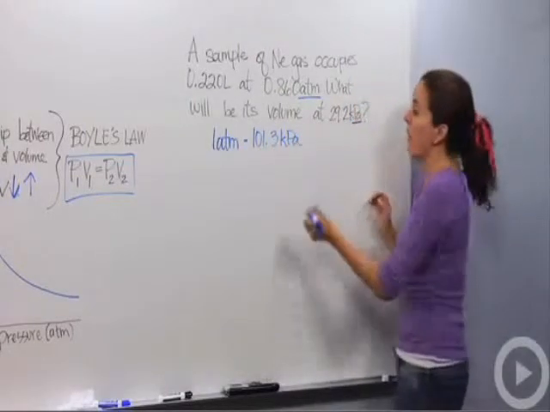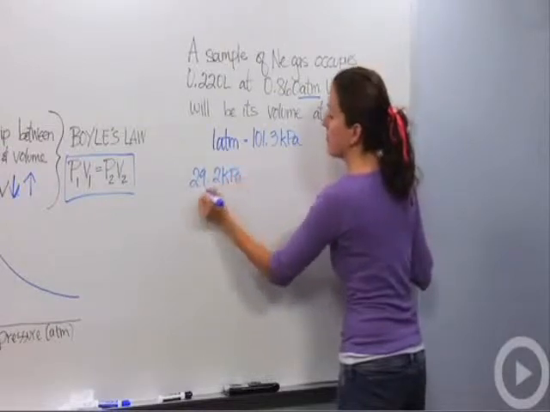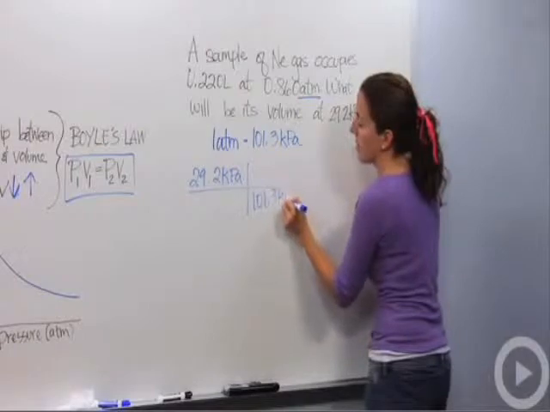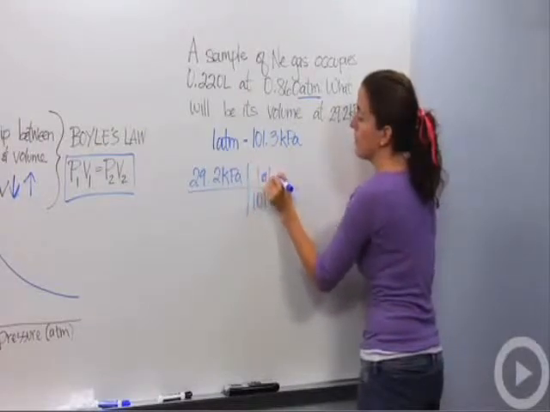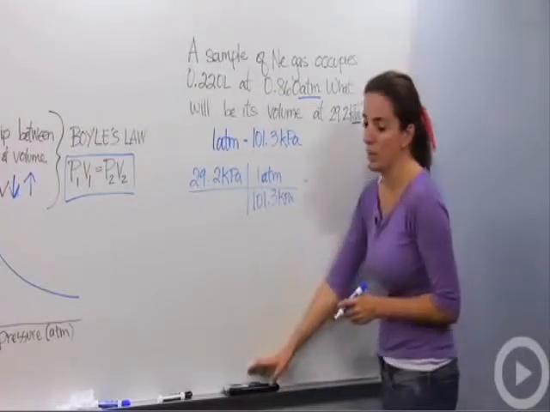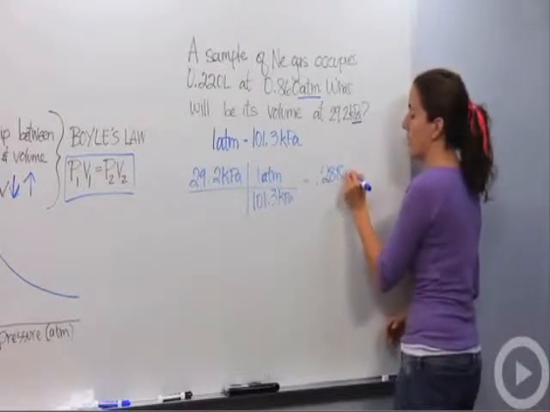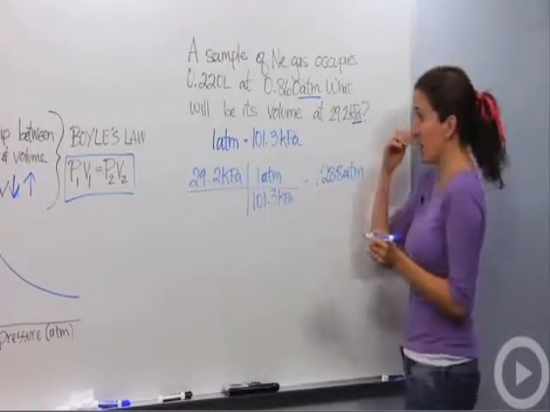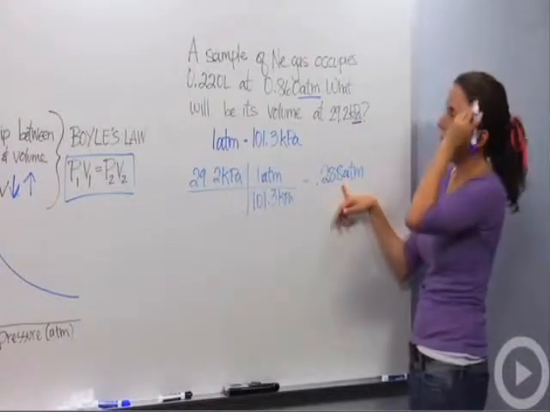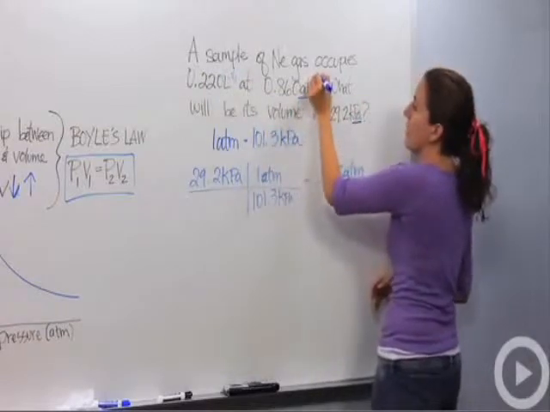Okay? So I'm going to change 29.2 kilopascals to atmospheres. So I know that 101.3 kilopascals equals 1 atmosphere. So 29.2 divided by 101.3 gives me 0.288 atmospheres. Okay, so let's start out with this. So instead of using this number, I'm going to use this number. So the sample of neon gas occupies, this is my V1, and this is my P1.